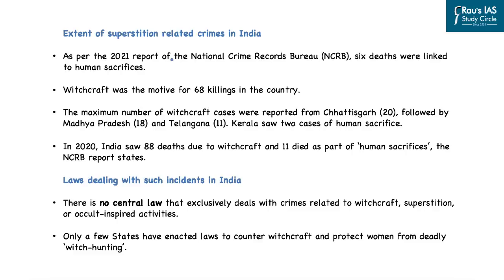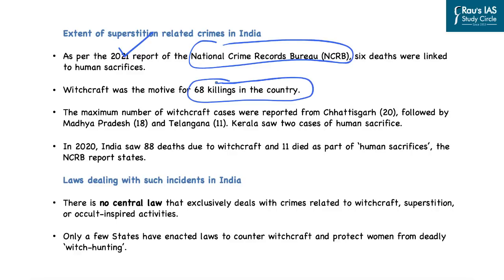So if you look at the extent of superstition-related crimes in India, according to a 2021 report of the National Crimes Record Bureau, 6 deaths were linked to human sacrifices. Secondly, witchcraft was the motive for 68 killings across India. And the maximum number of such witchcraft cases were reported from states like Chhattisgarh, followed by Madhya Pradesh, Telangana, as well as Kerala, which saw 2 cases of human sacrifice. In 2020, India saw 88 deaths due to witchcraft, and 11 died as a part of human sacrifices, according to the NCRB report data.